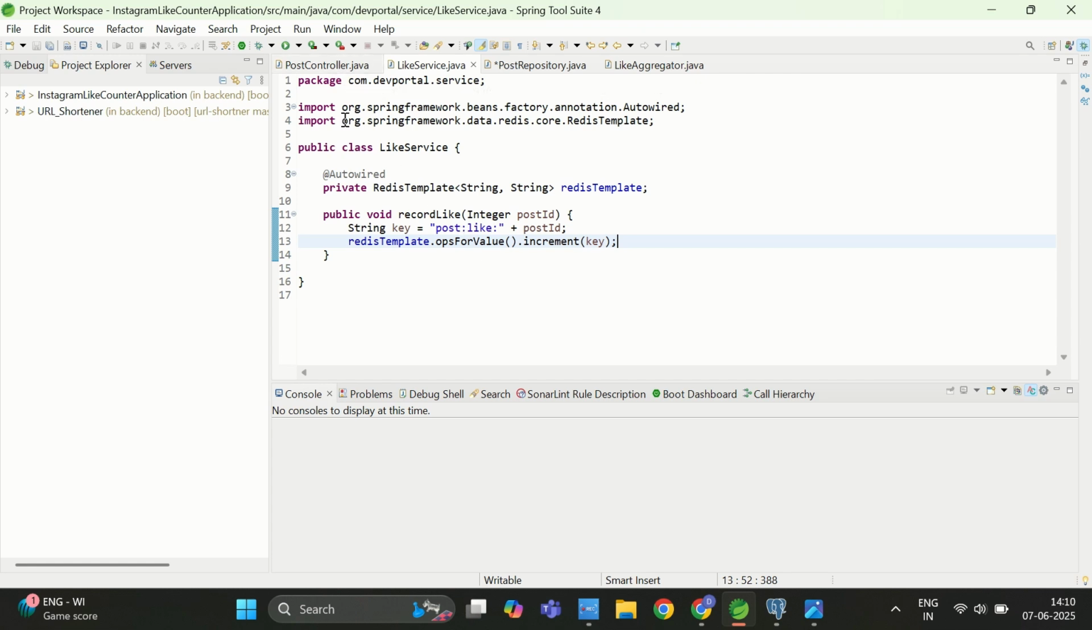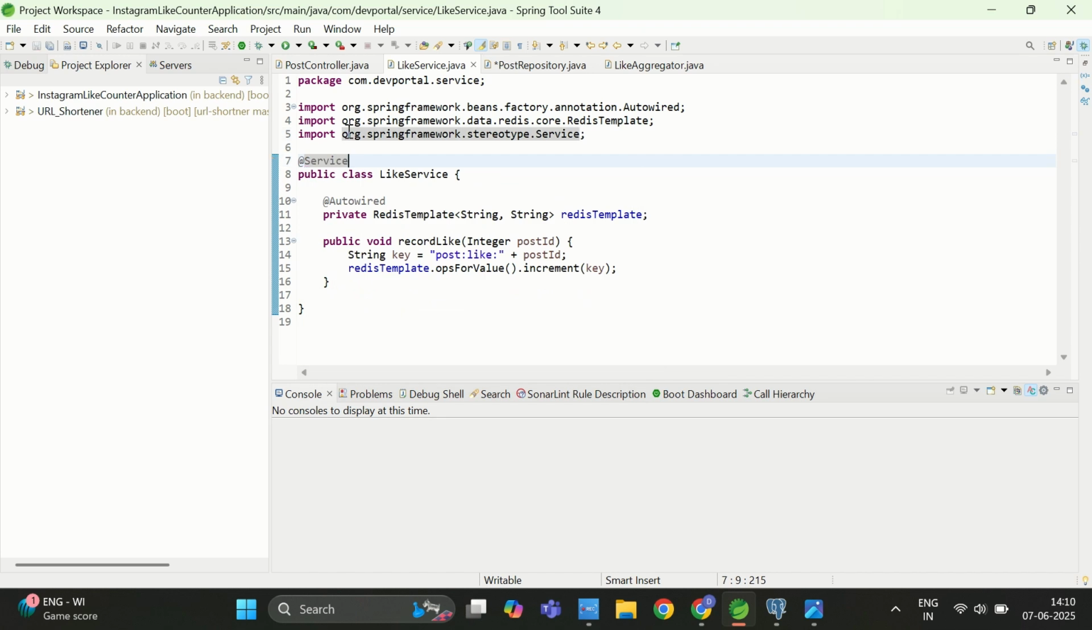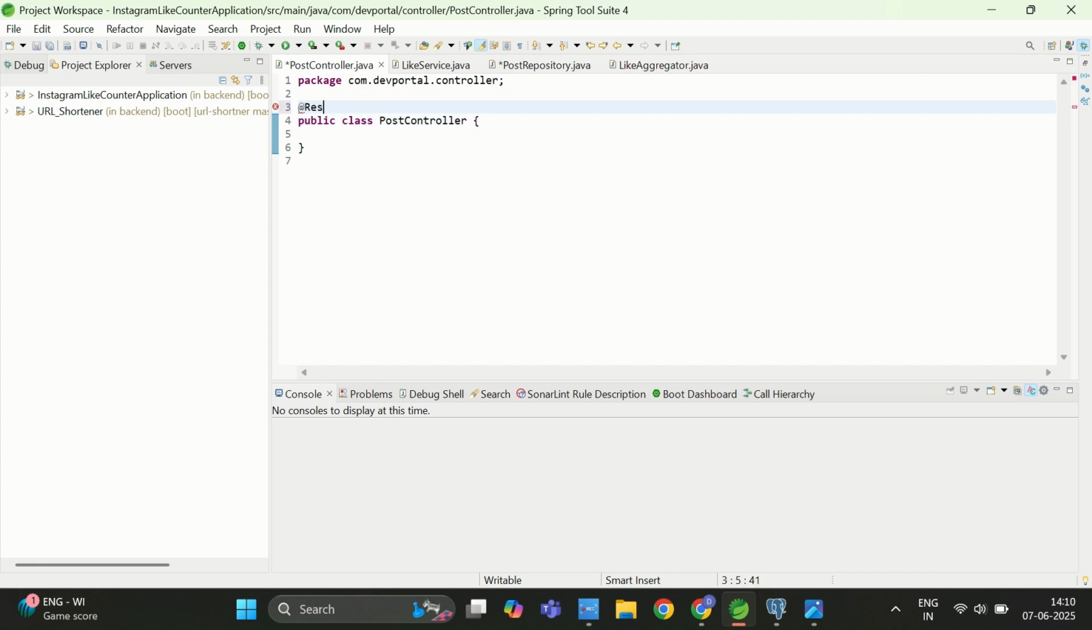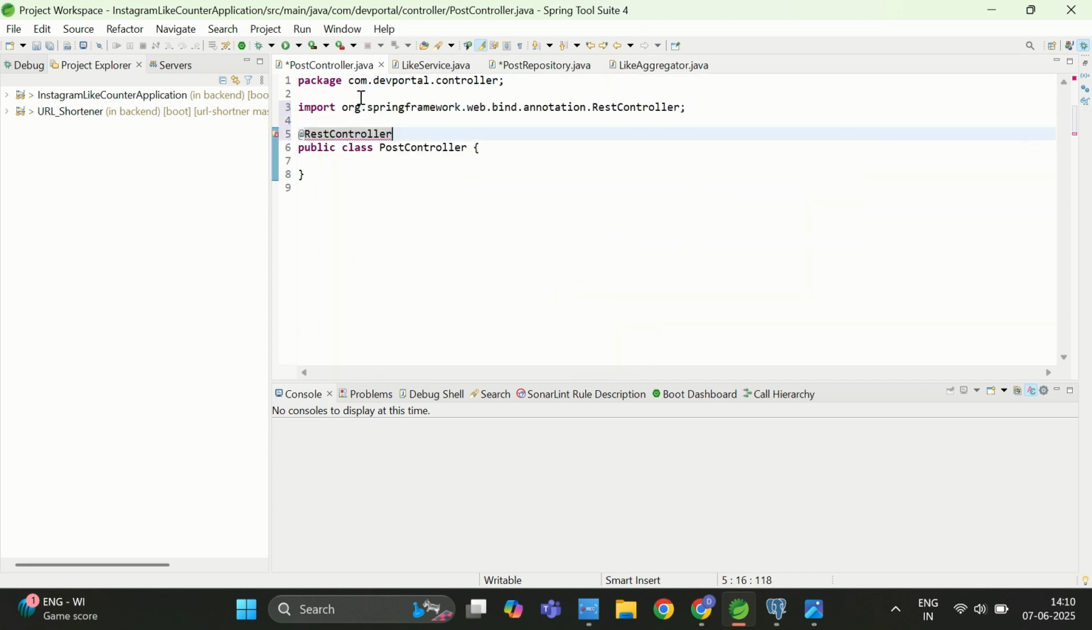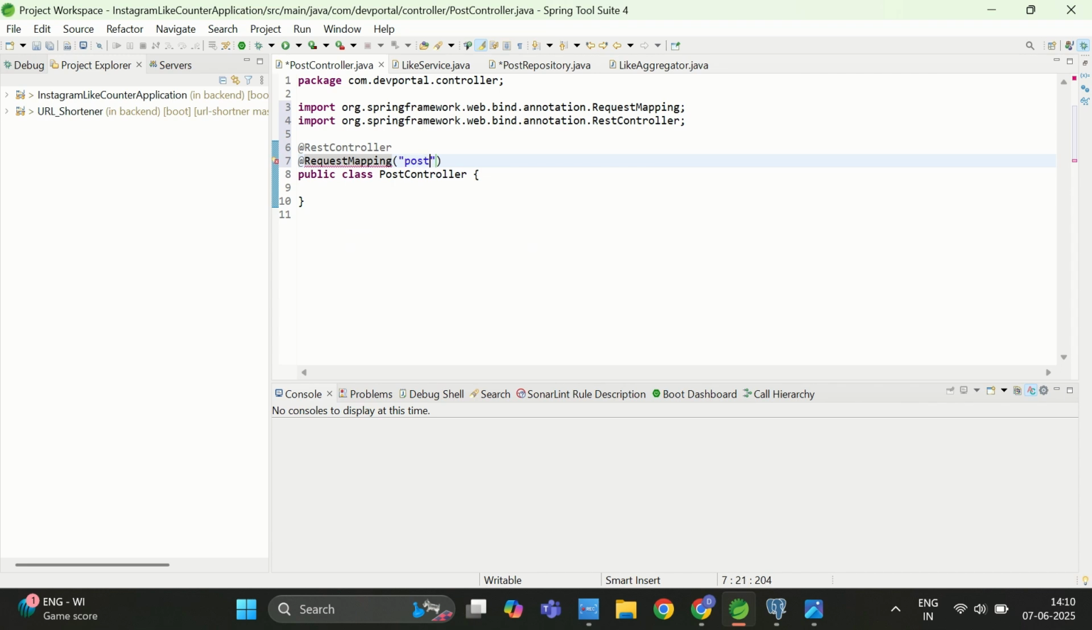Before that let me add the service annotation here as well, so that Spring knows this is the business logic that we have put here. So inside my post controller, first let me add the RestController annotation, so that Spring knows this is the controller where the entry point of my application will be present. And here I will use request mapping as well, and here I will define posts. So let me add slash as well. And now, rather than first creating the API, let me autowire this